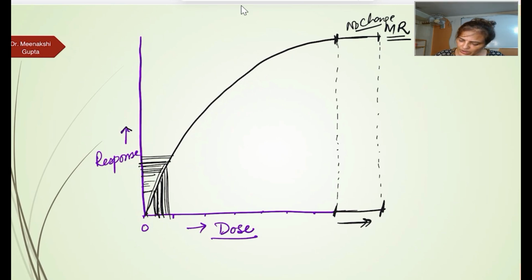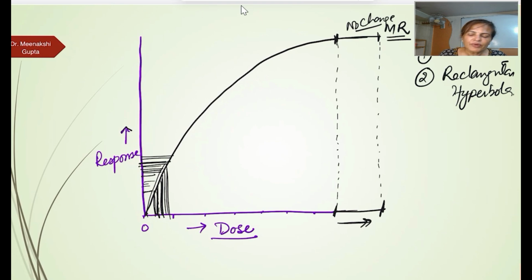Number two, now what kind of graph have we got? We are getting a rectangular hyperbola. So with a rectangular hyperbola graph, what is the disadvantage?